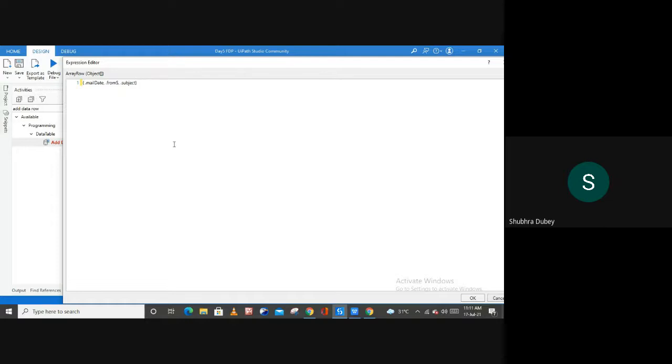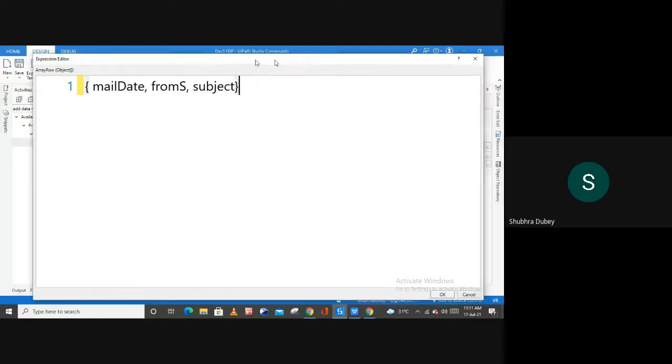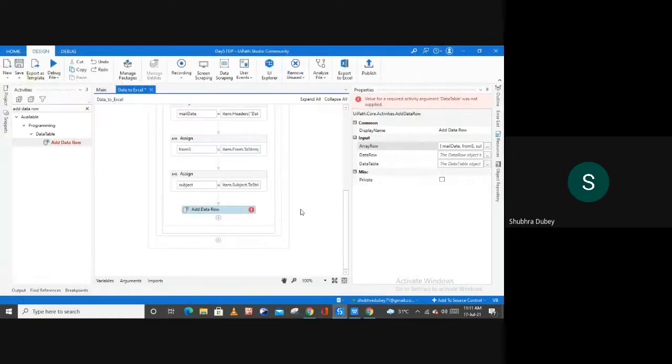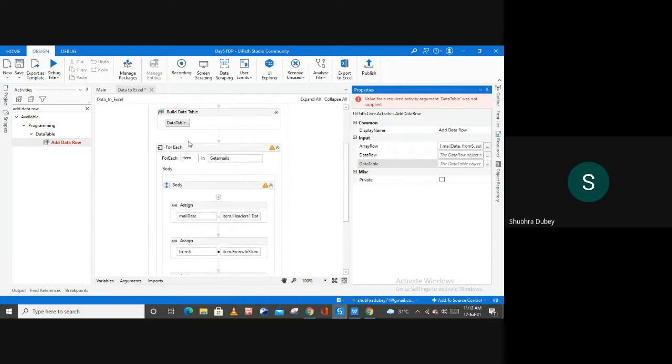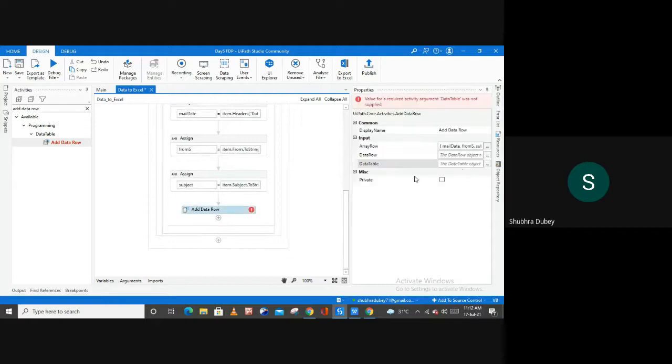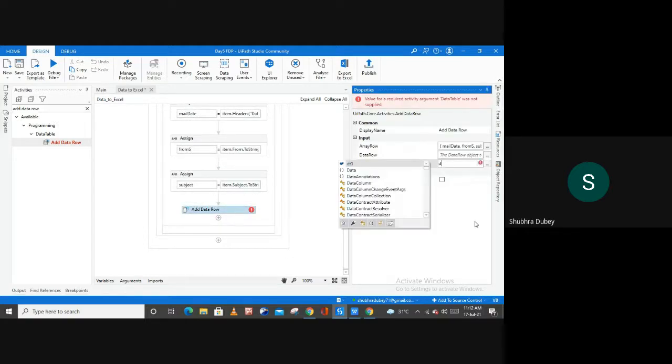Right. Now let me show you. And now I'm going to remove all these dots, and then save this. Right? To save this, simply we click OK. And then, where do you want to add this row? We want to add this row in this build data table, and the output of this build data table is dt1. So here you can mention your dt1 variable, right?